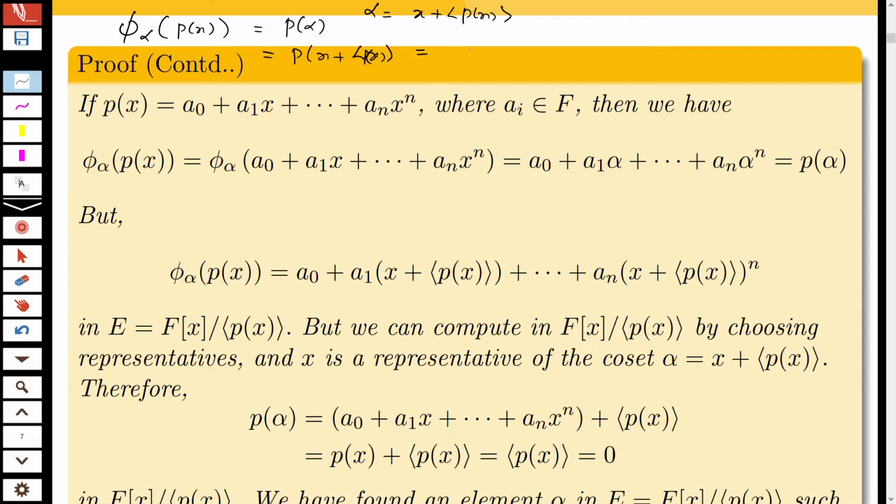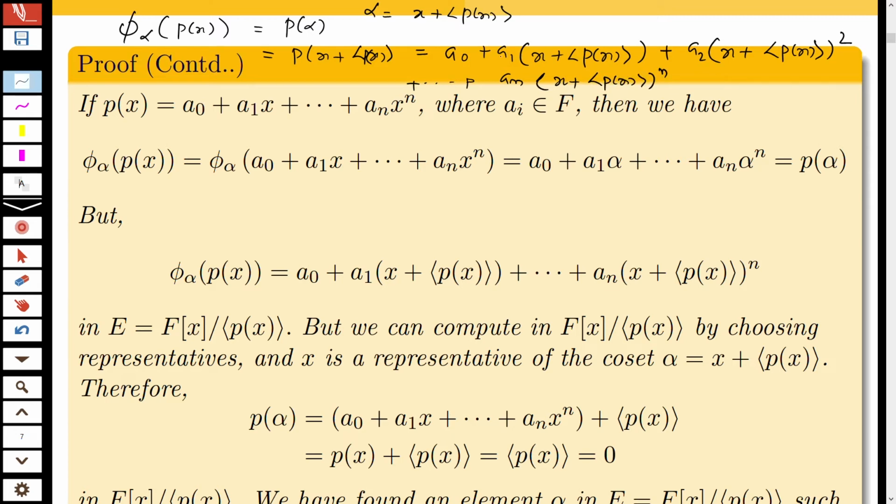So this is a0 plus a1 into (x plus the ideal generated by p(x)) plus a2 into (x plus the ideal generated by p(x)) the whole square plus etc. plus an into (x plus the ideal generated by p(x)) the whole raised to n.